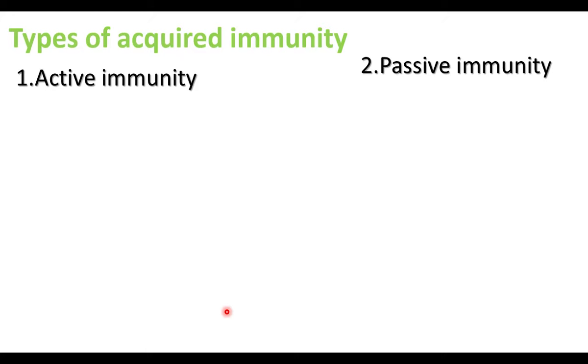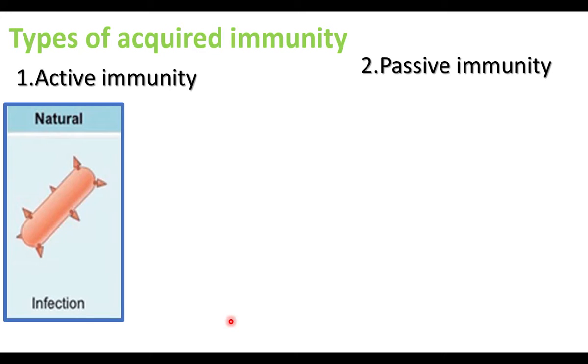There are two types of acquired immunity. In one type, the immune response is created by the host. Another one is ready-made form of immunity. Active immunity and passive immunity are the two types of acquired immunity. In active immunity, the host shows immune response. The pathogen enters inside the host body during the infection. The body reacts and body shows immune response. The immune system shows response after infection.